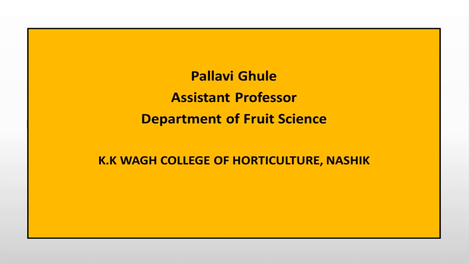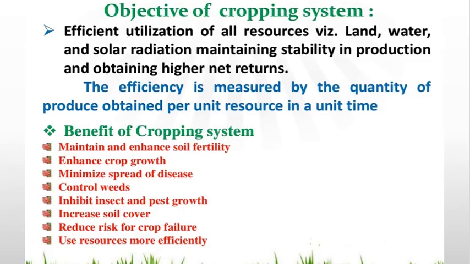So today we are going to see about the cropping system. The objective of cropping system is efficient utilization of all the resources, that is land, water, solar radiation, and maintaining the stability in production and obtaining the higher net returns. The efficiency is measured by the quantity of produce obtained per unit resource in unit time.